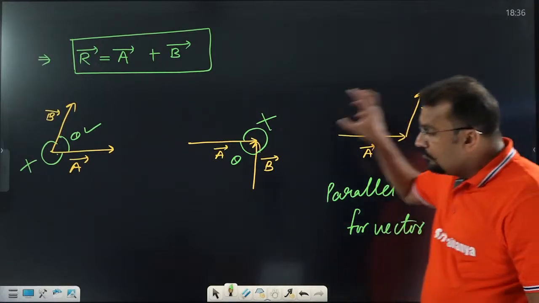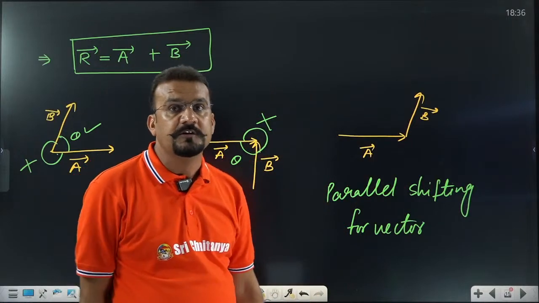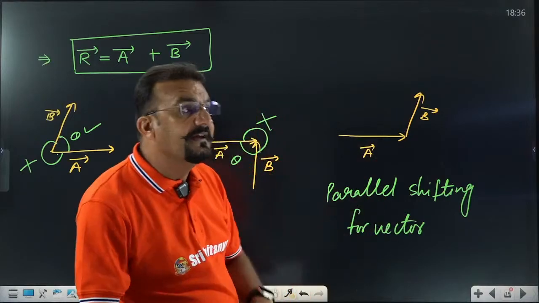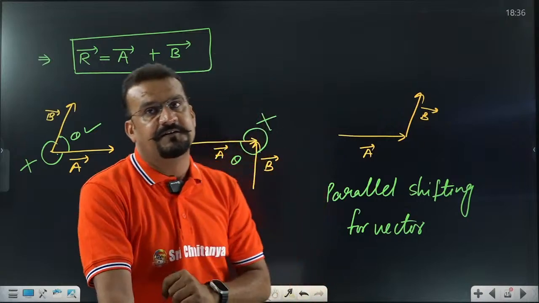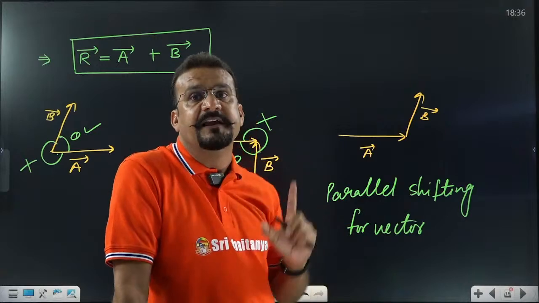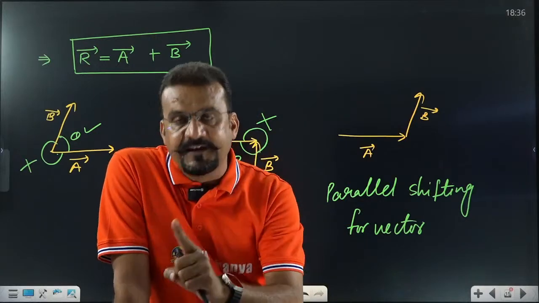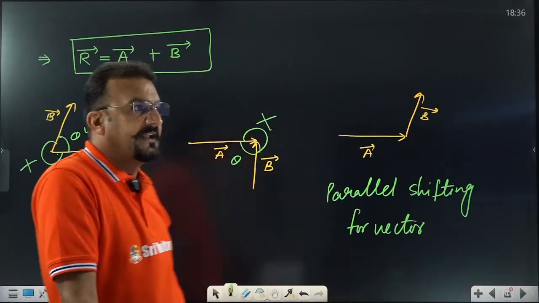Sir, whatever rule we know, we can implement those in vector. How to implement? This is the vector. What is vector shifting? Vector shifting means a vector can be shifted parallel to itself anywhere in that plane. I repeat again: a vector can be shifted parallel to itself wherever you want.